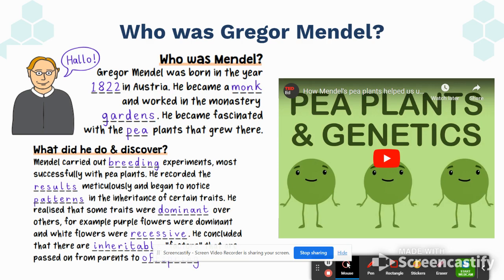Those that the dominant traits were dominant over were called recessive, and all of these inherited factors came from the parent, in this case a pea plant, in the same way that blonde hair or brown eyes or hitchhiker's thumb would come from a human parent. Pea plants would follow these same patterns.